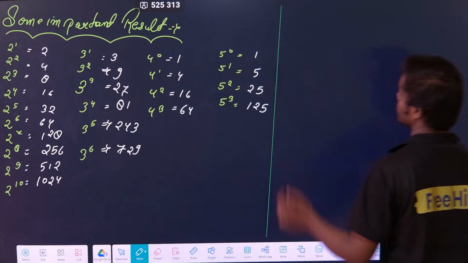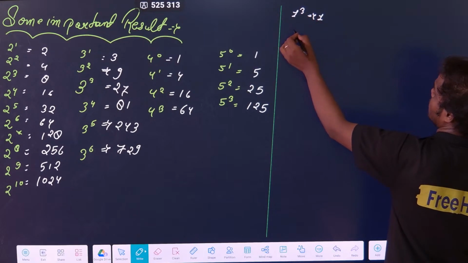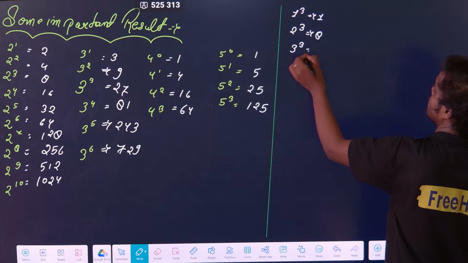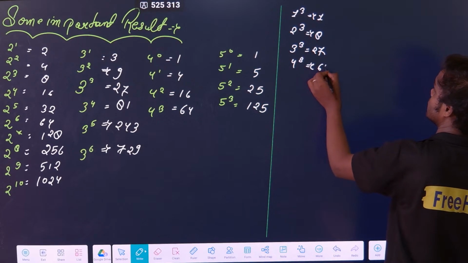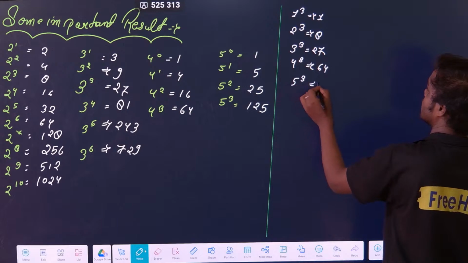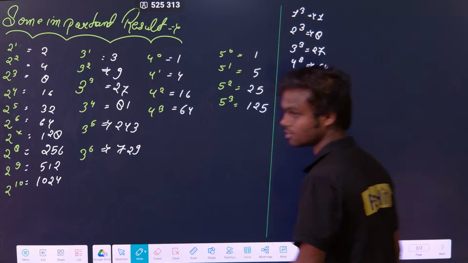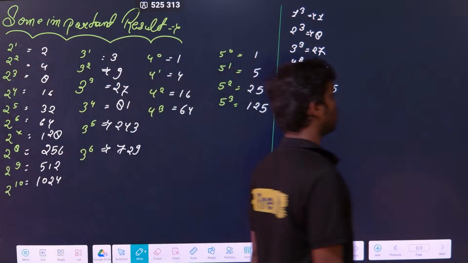Let me ask you 1 to the power 3. Everyone says, sir, 1. 2 to the power 3, sir, 8. 3 to the power 3, sir, 27. 4 to the power 3, sir, 64. 5 to the power 3, sir, 125. Okay, now 6 to the power 3, sir. Now tell me, what is this? 6 to the power 3. How much?